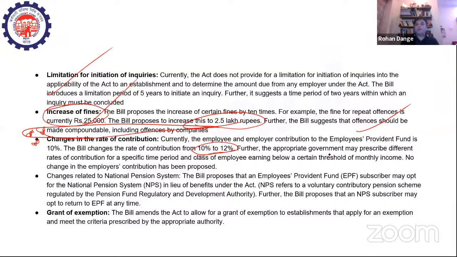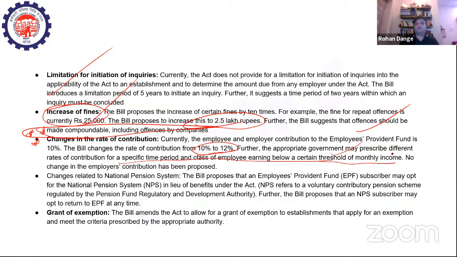Further, the appropriate government may prescribe different rates of contribution for a specific time period or class of employees earning below a certain threshold. So now the governments have been given the flexibility to determine if there is any class of employees which is below a certain threshold limit, which requires more assistance. So the government can make some adjustments and can bring about some flexibility, right? And no change in the employer's contribution has been proposed.